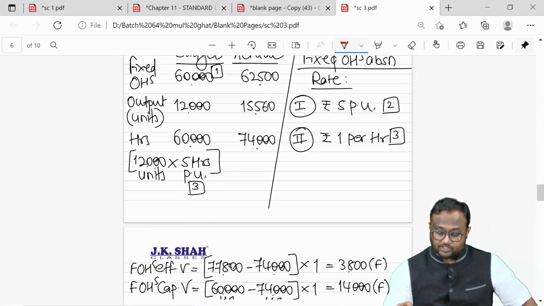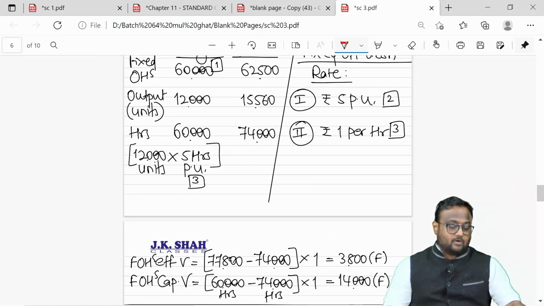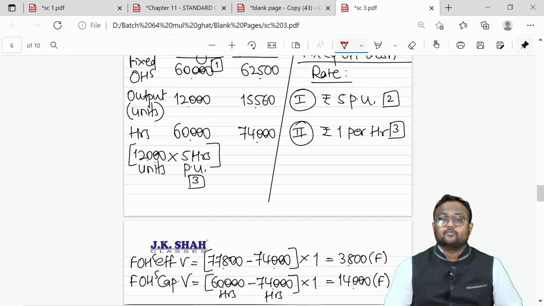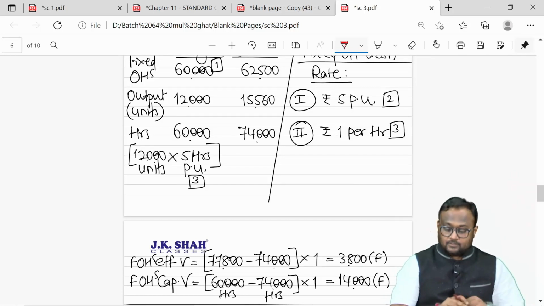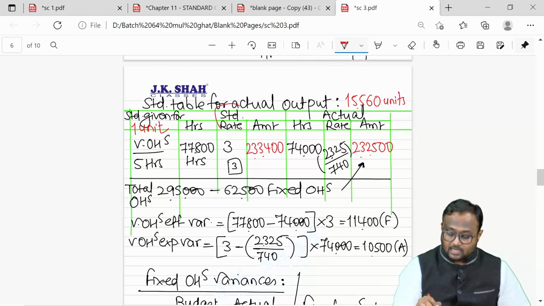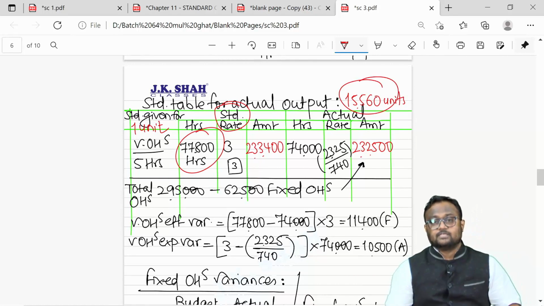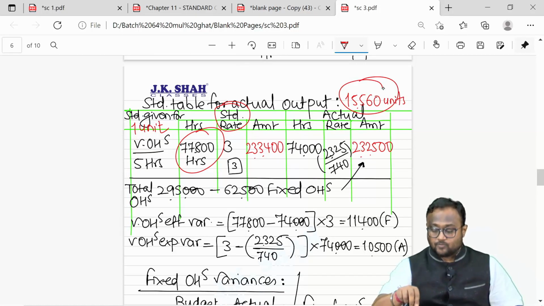Okay, so efficiency variance. Now understand one thing, whether it is labor or variable overhead or fixed overhead efficiency variance, the bracket part remains the same. I need standard hours for actual output for efficiency. Now see, I have standard hours for 15,560. So this is also standard hours for actual output only.